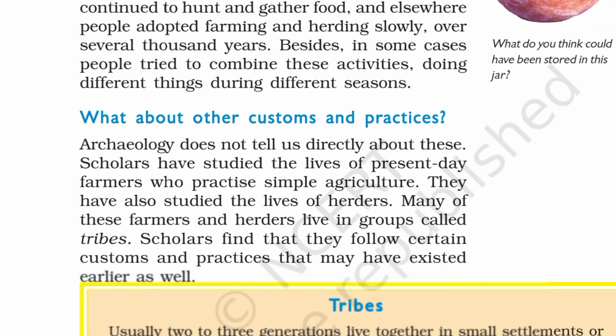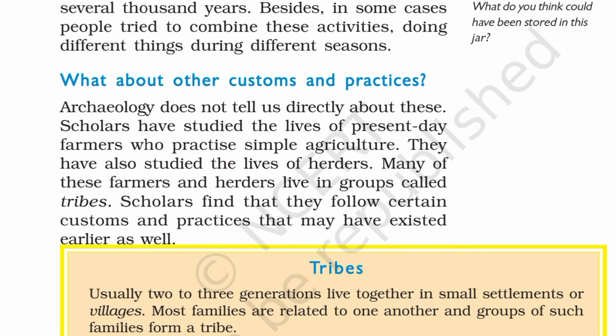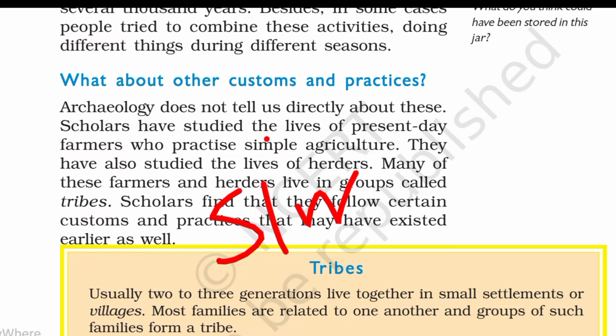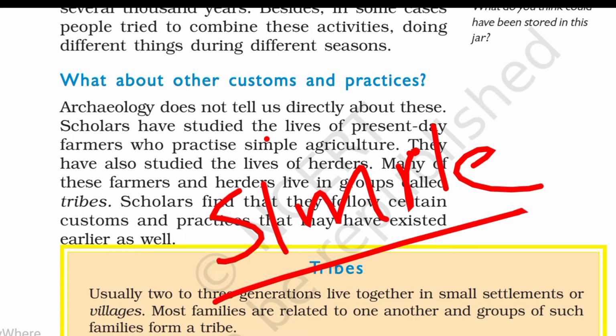Then next, what about customs and practices? Archaeologists have studied farmers and agriculture. They had a simple method of agriculture. They used natural resources like land, air and water, and with these they practiced agriculture, producing agricultural products like rice, barley, wheat and many more.